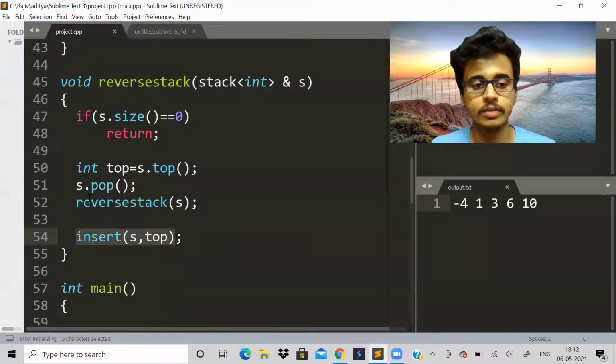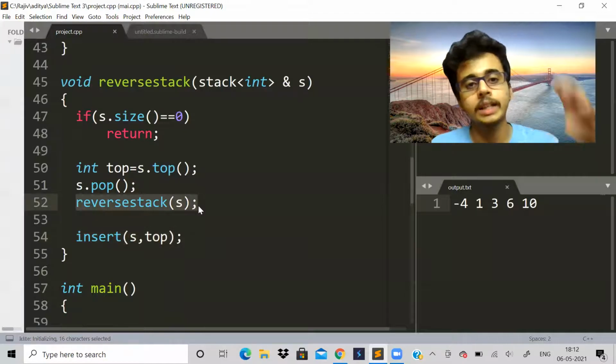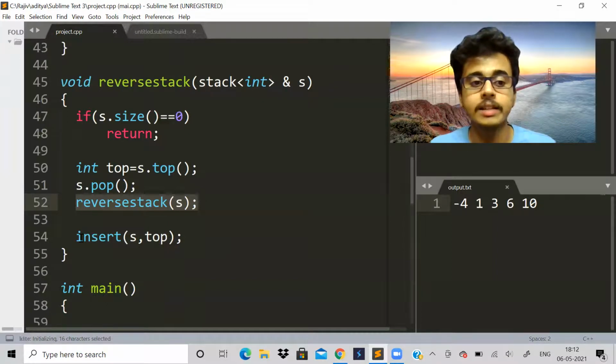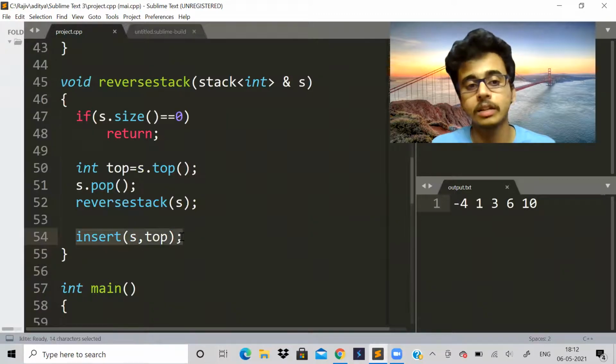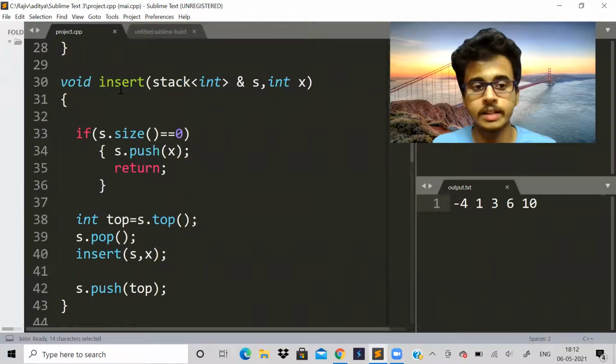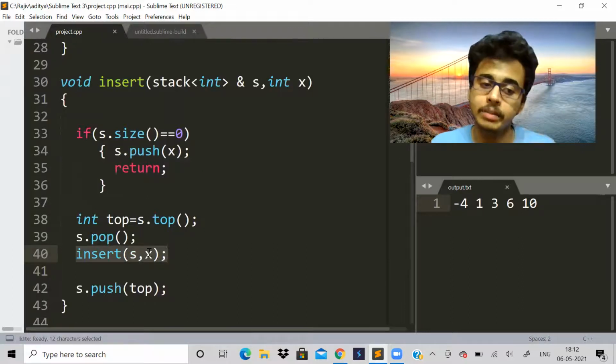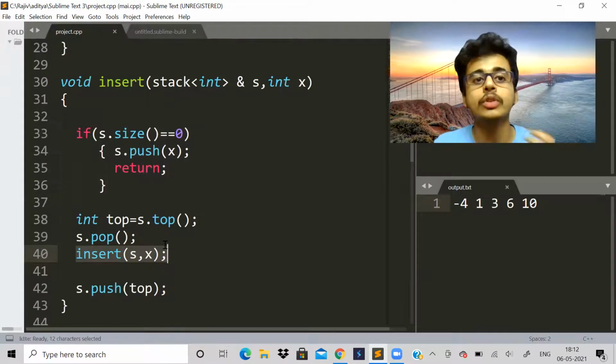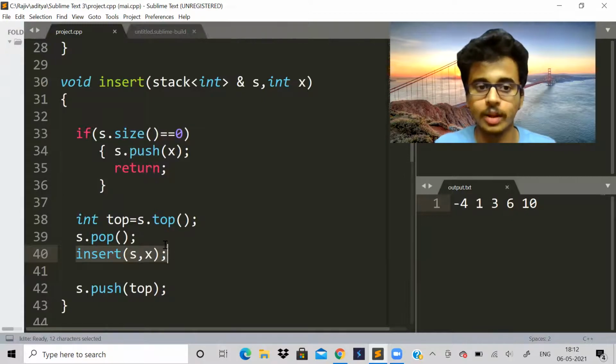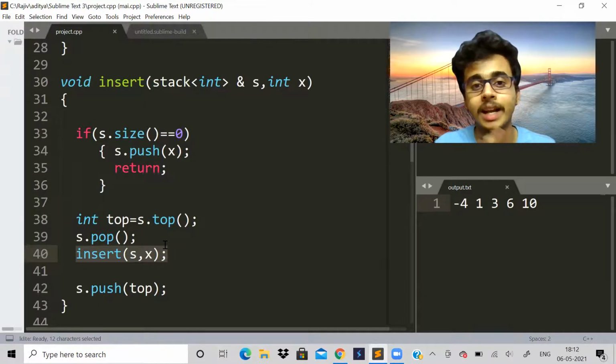So this recursive part, what will it do? It will keep popping out the elements and the stack size will become 0 ultimately. And then this insert function will be called. When this insert function is called, then what is going to happen? Then this insert function, if the stack size is 0, it will insert. Okay. If it is not 0, it is going to perform insert operation on the current element again. That is why it is going to take O of n square time. For each element, it will perform the operation n times.